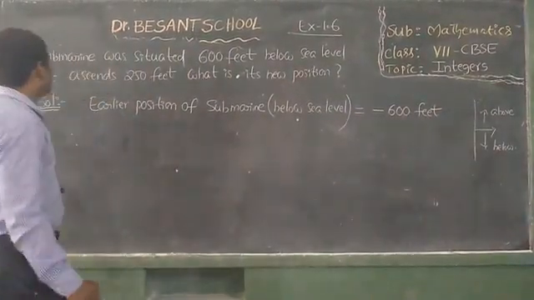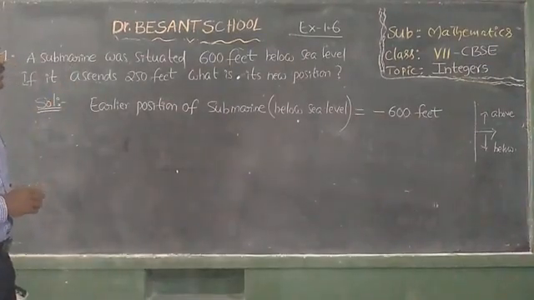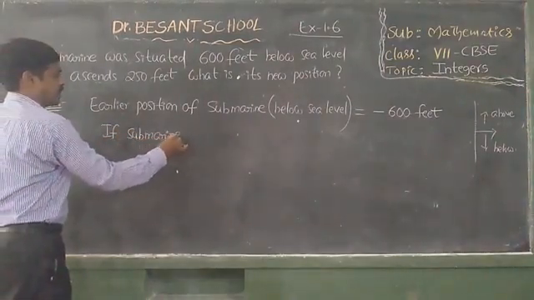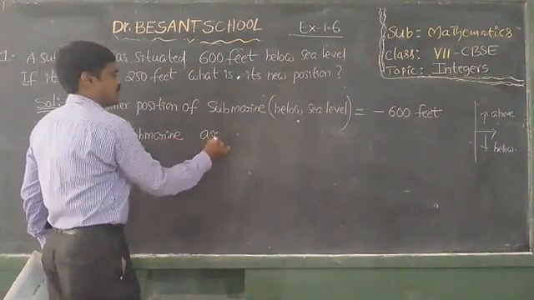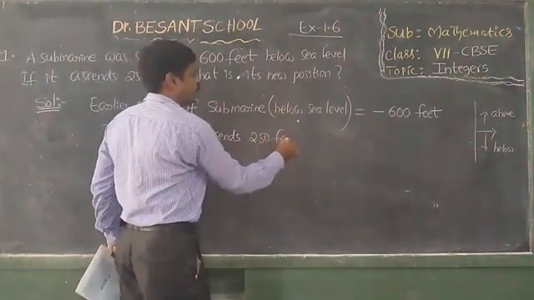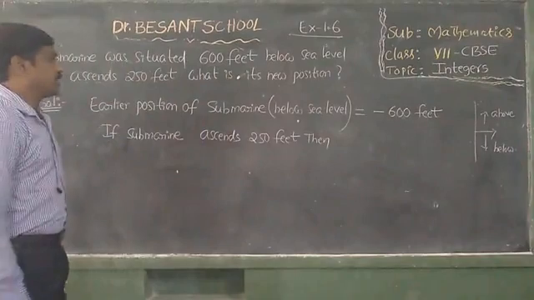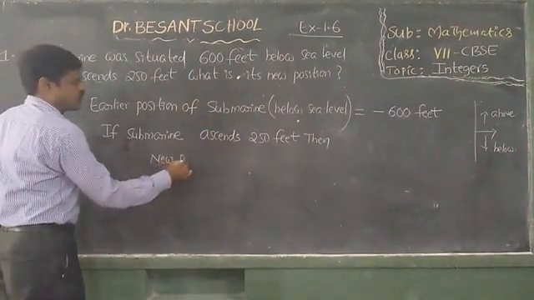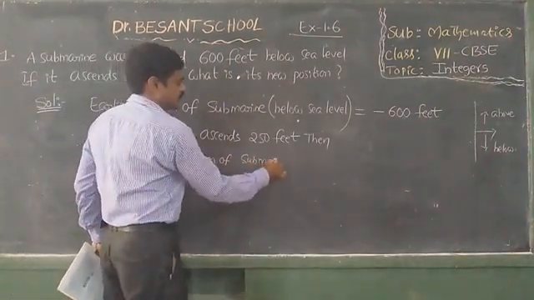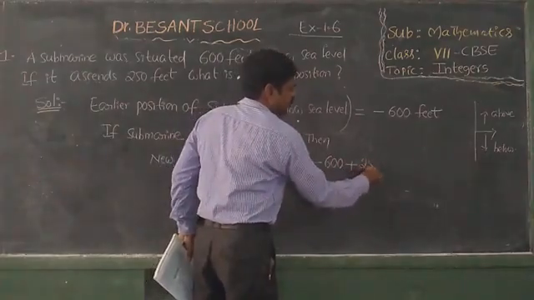Okay, next, if submarine ascends 250 feet, then new position of submarine is equal to minus 600 plus 250.